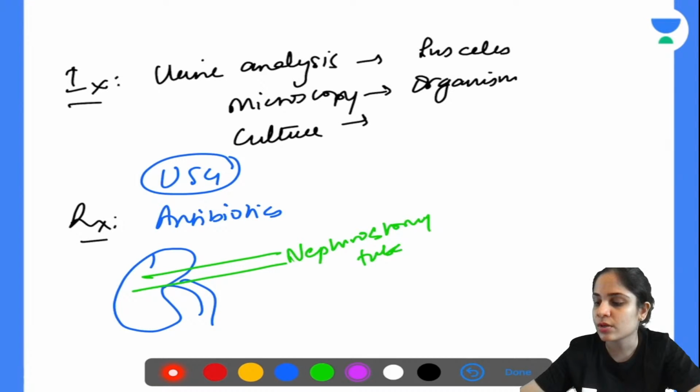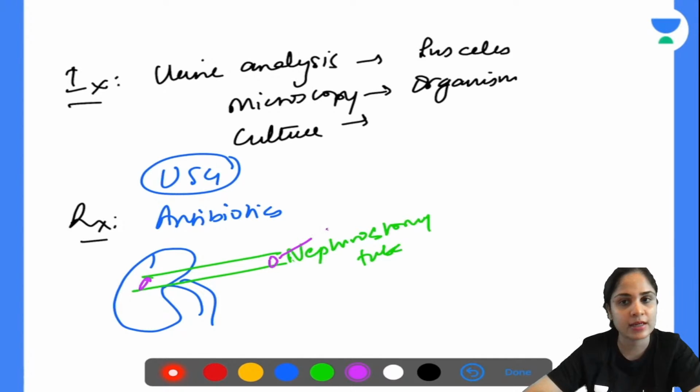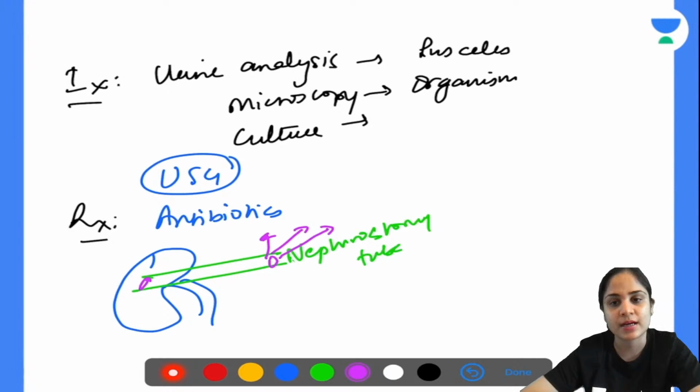Okay, so most commonly you will place a nephrostomy tube, which will help in draining out all the pus, and once the pus is drained out, the patient will feel much better. Your antibiotics will also start acting better and the abscess will start resolving. Clear, guys? Okay, so now since we have spoken about pyonephrosis, let's talk about perinephric abscess.